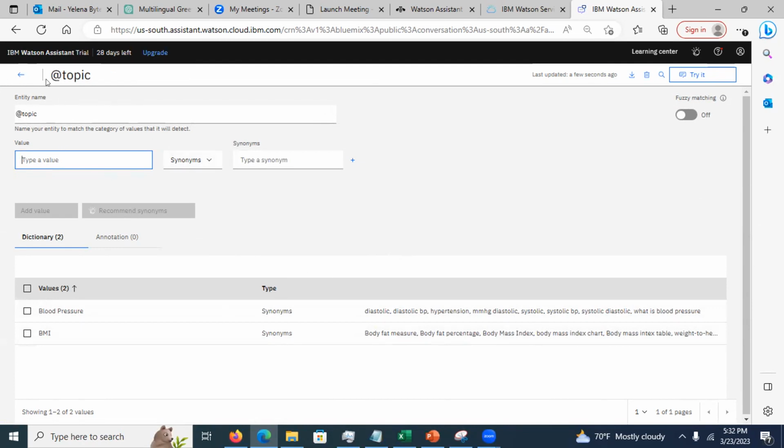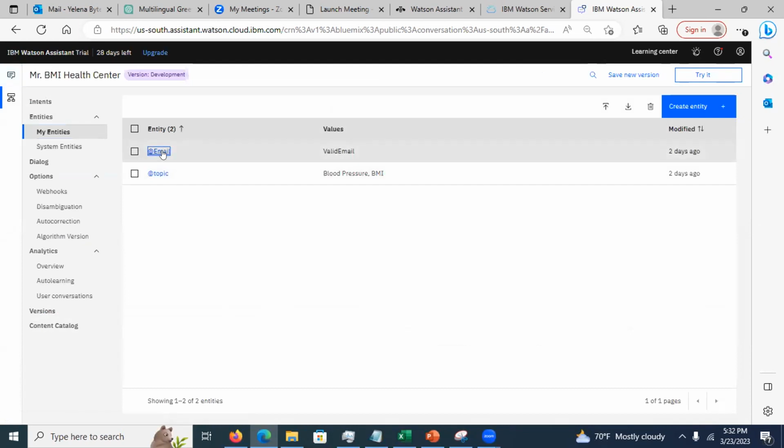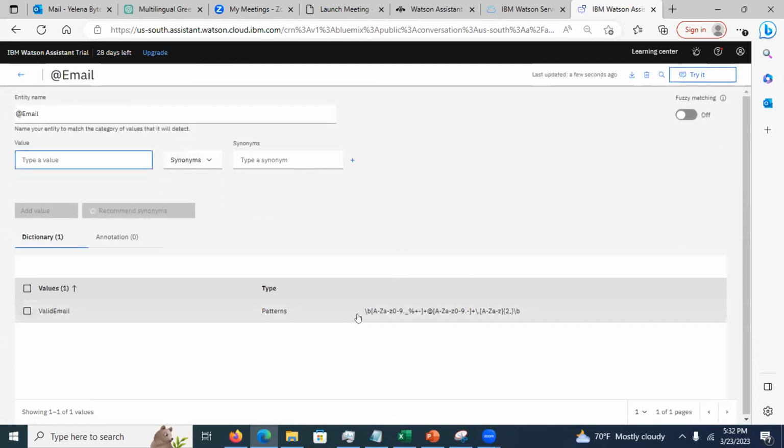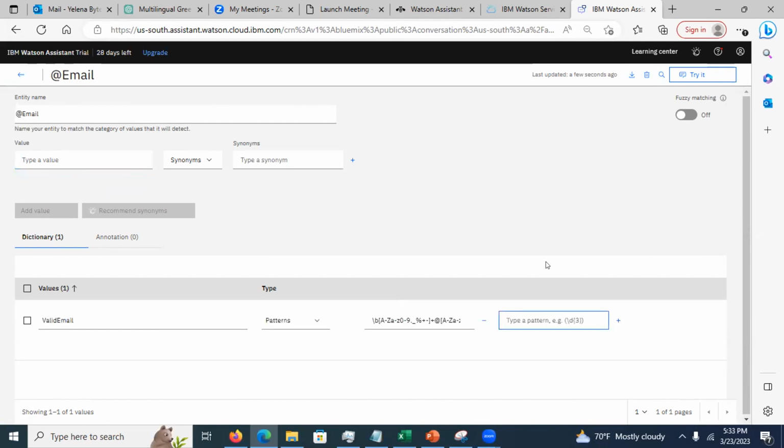So here it is, see this? All right, this is a little different. Valid email, what is this? This is a pattern entity, right? And here, this is a code reuse. Feel free to reuse this expression from examples that I give you, okay? So you can do a pattern for email. It's also possible to have a pattern for the phone number. But remember, if you're doing a phone number, you're gonna have two patterns, one for local in US and one for international. You could have more than one pattern if you're looking at the phone number, okay?